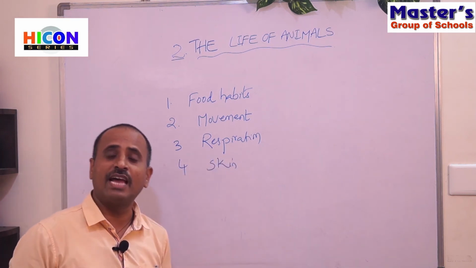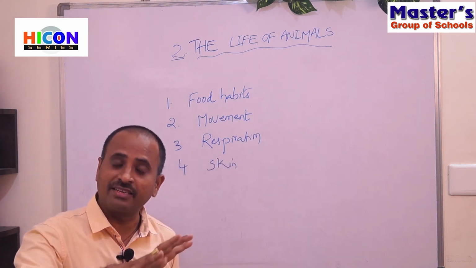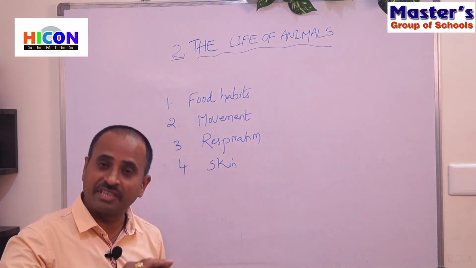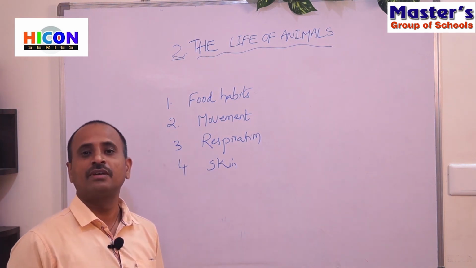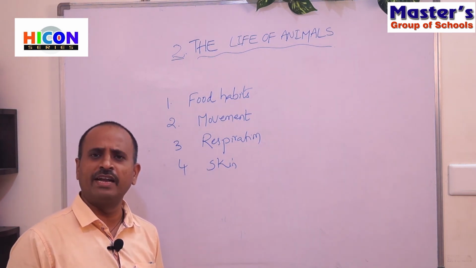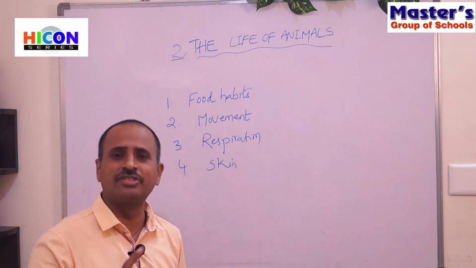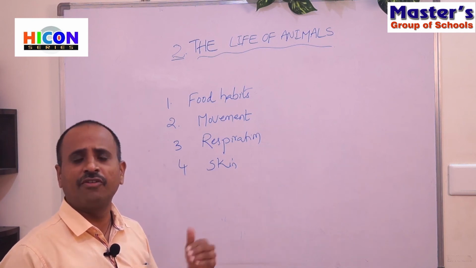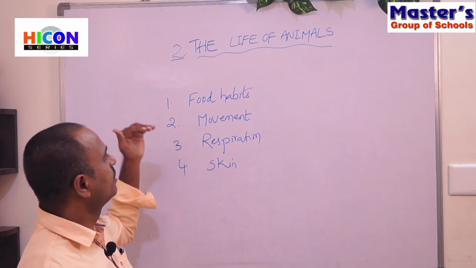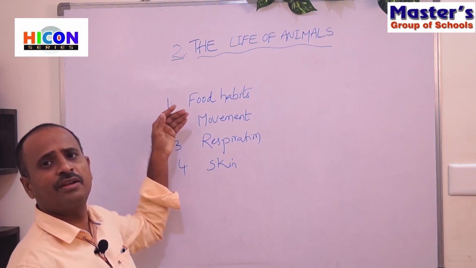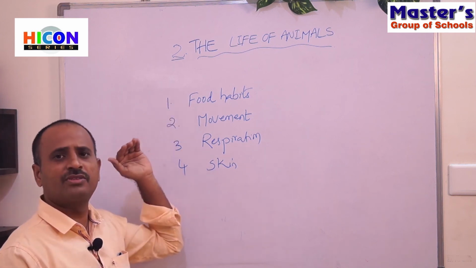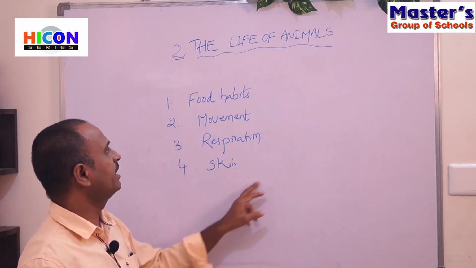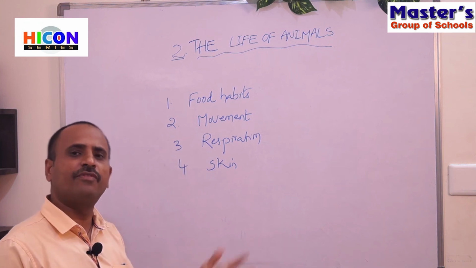Some animals have fur or hair-like structure on their skin, some animals have scales on their skin like fish and snakes, and some animals have hard shells on their skin like snails. In this way, the animals are different in their food habits, movement, respiration and skin.